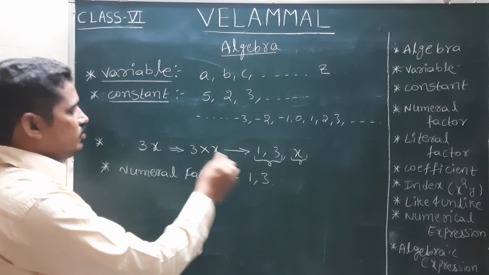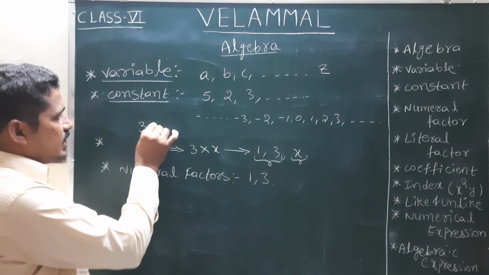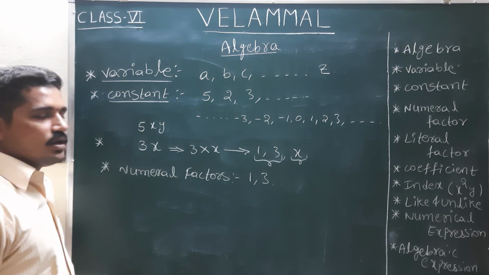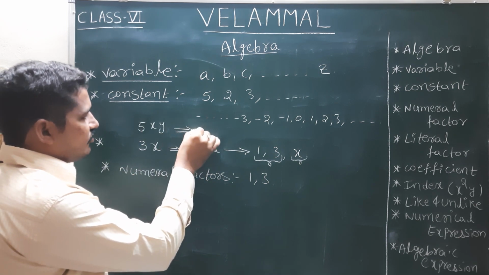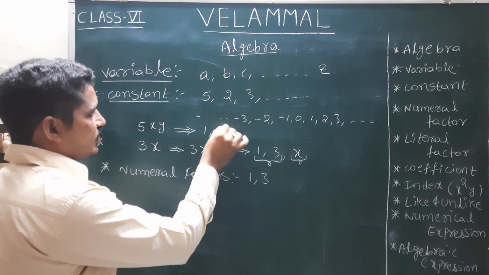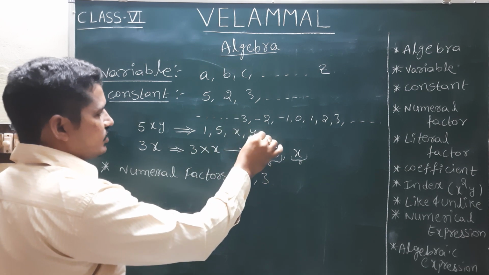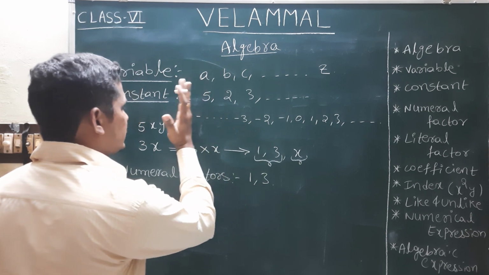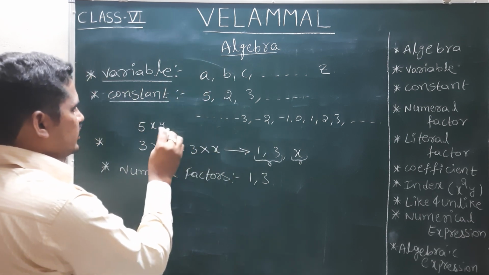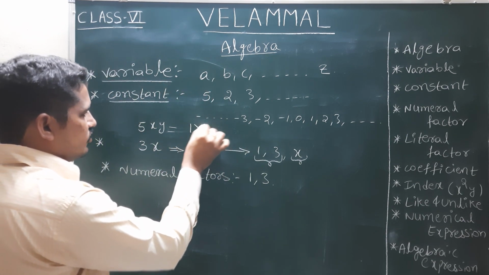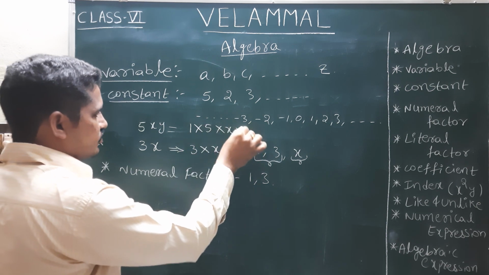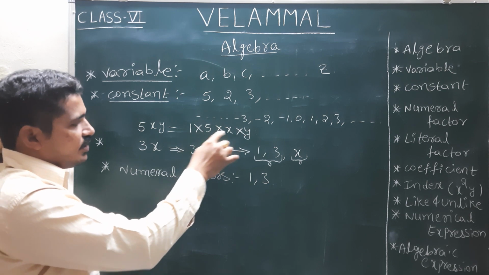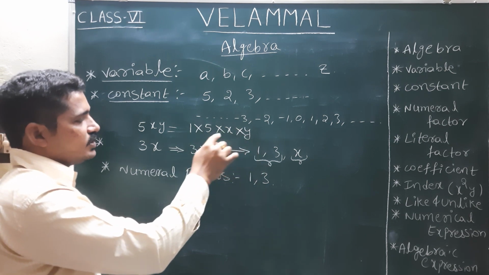Let us take one more term like 3xy, or else 5xy. Now if we write the factors, 1, 5, x, y will be the factors. Or else we can write this as 1 into 5 into x into y. 1 into 5, 5 into x, 5x into y is 5xy.